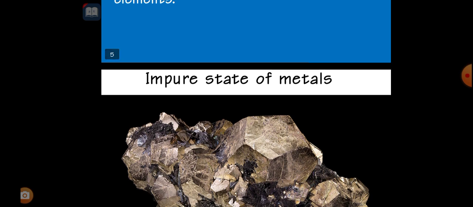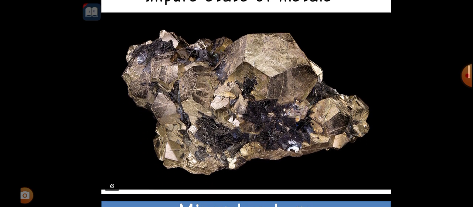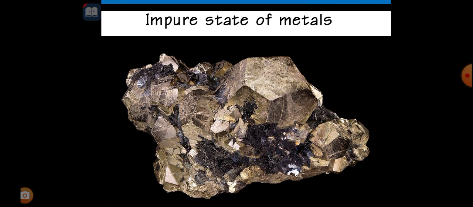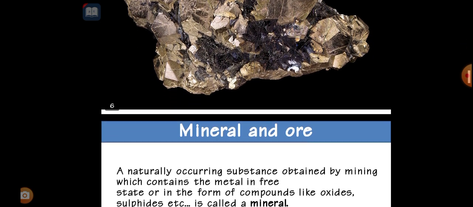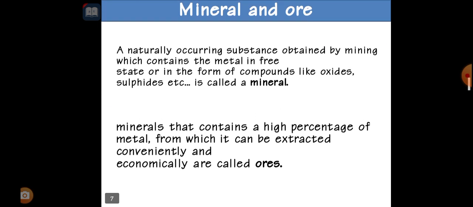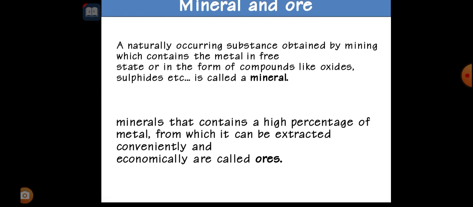So impurity state of metals: they will mix with other metals. A mineral is a naturally occurring substance obtained by mining, containing the metal in free state or in the form of compounds like oxides, sulfates, etc. That is called minerals.